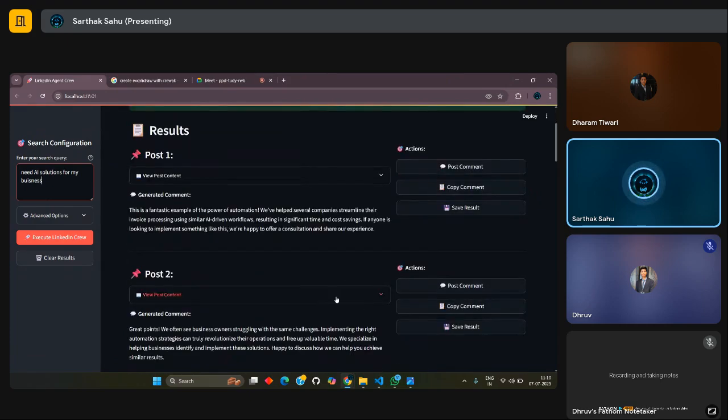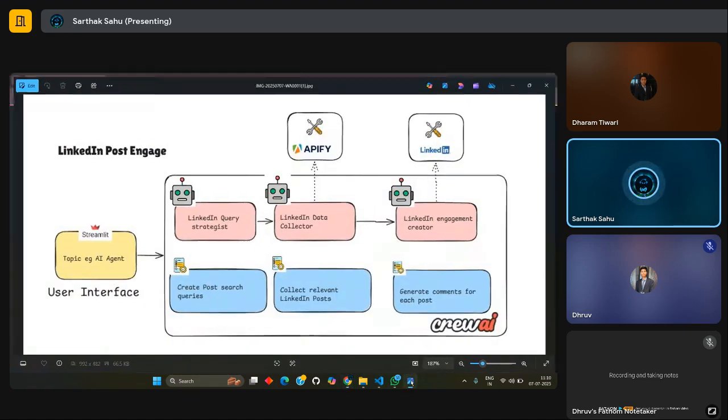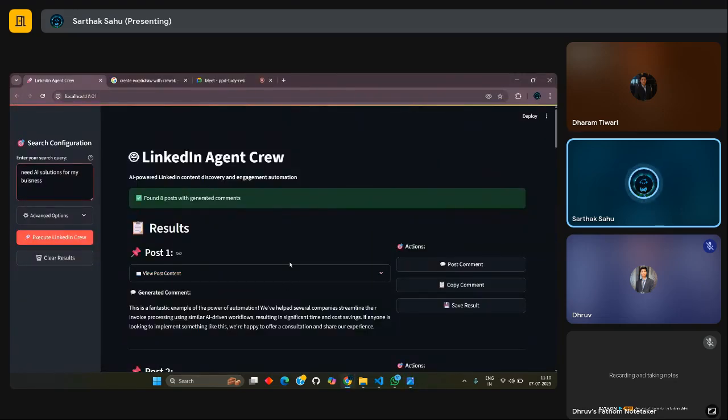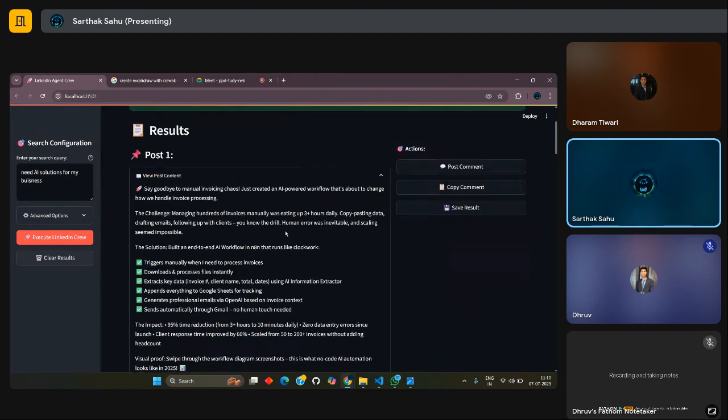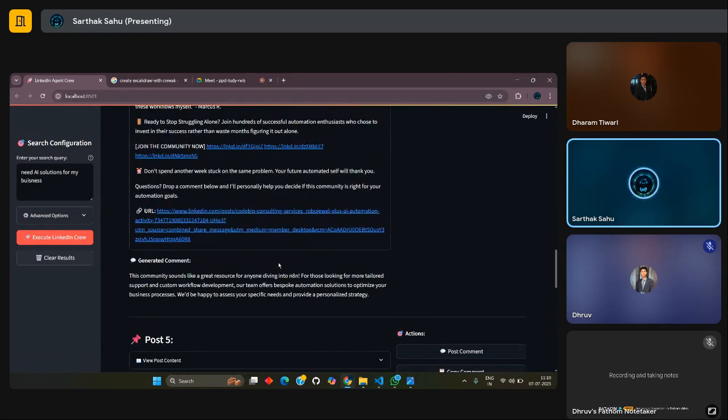Then from that, it will pass on to the LinkedIn data collector. The LinkedIn data collector will use Apify to search all the posts through LinkedIn using my browser keys, and it will find the posts which may be relevant and have similar queries in them. As you can see, there are so many results regarding those posts.